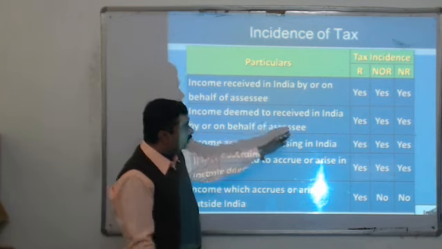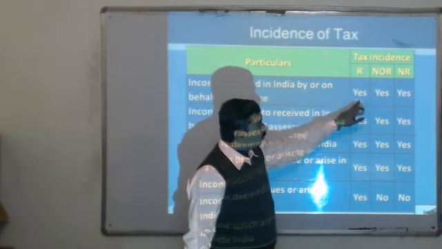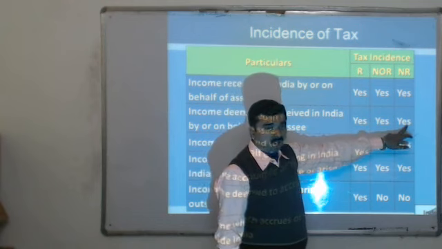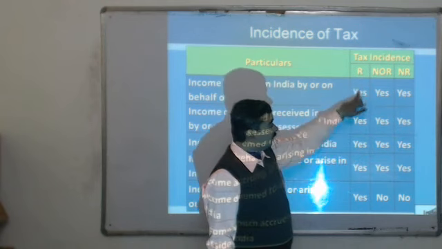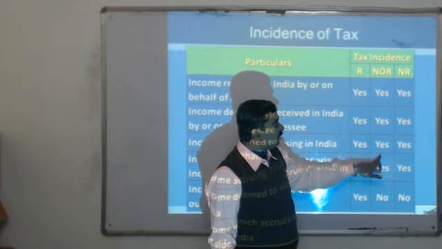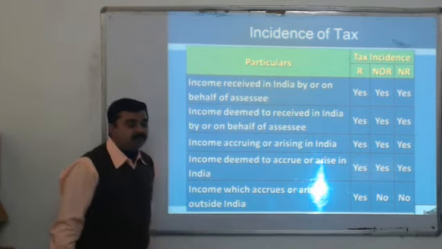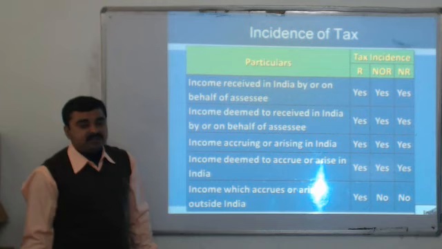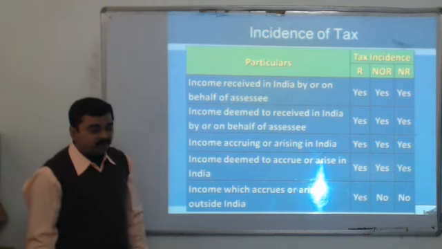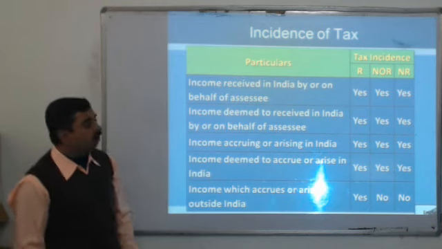The tax incidence here is written for all three different types of entities or individuals: resident, non-ordinary resident and non-resident. So, as per the residential status, we will check whether they have to pay the tax or not.